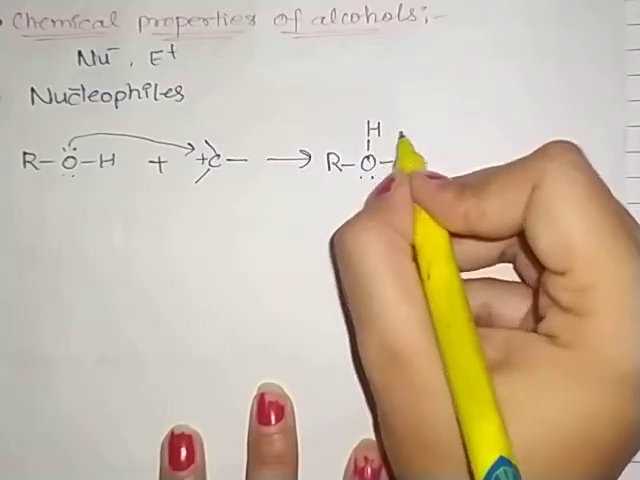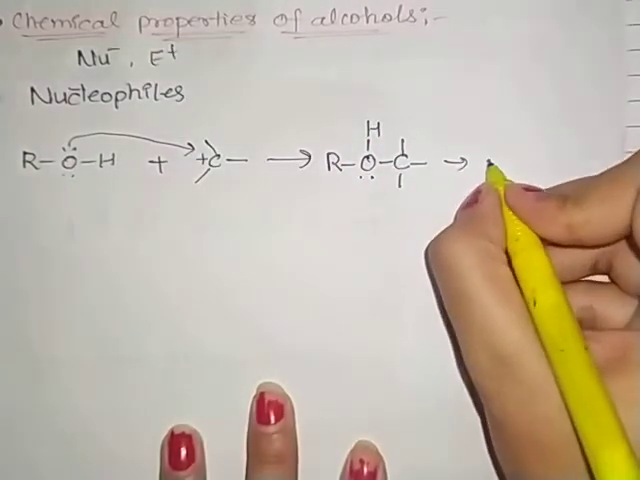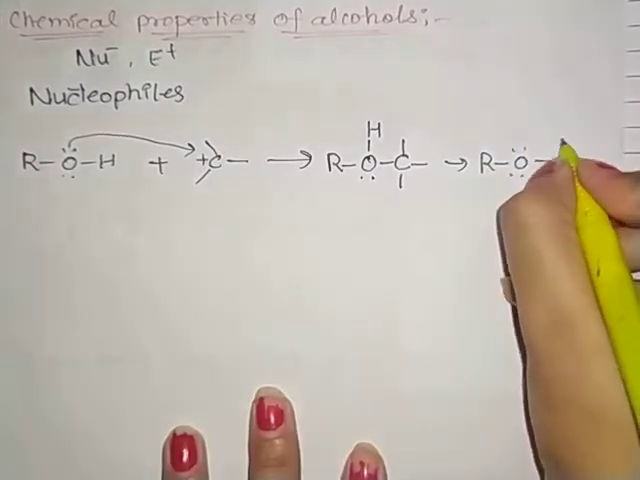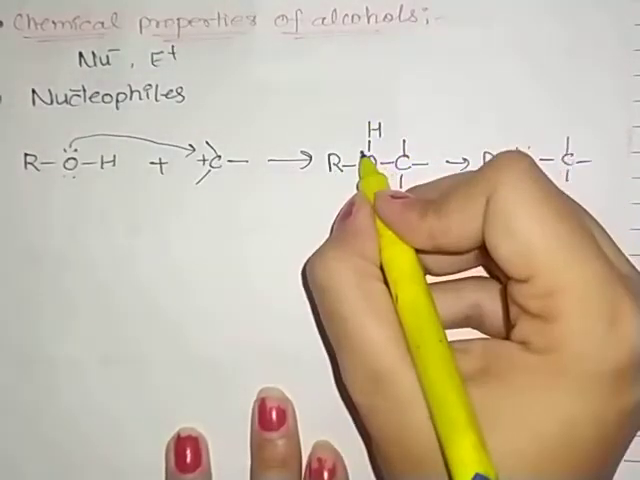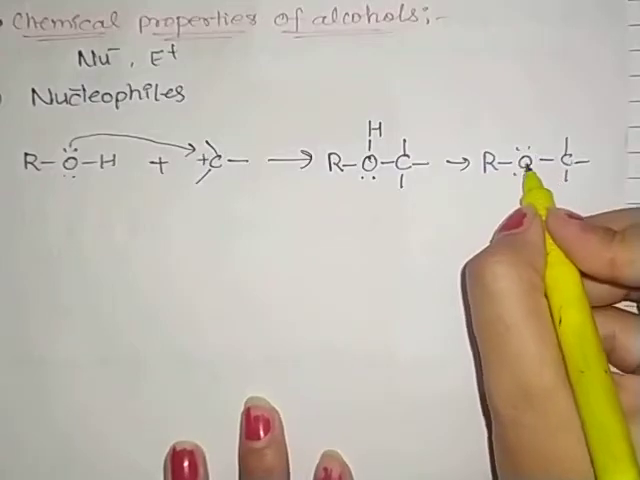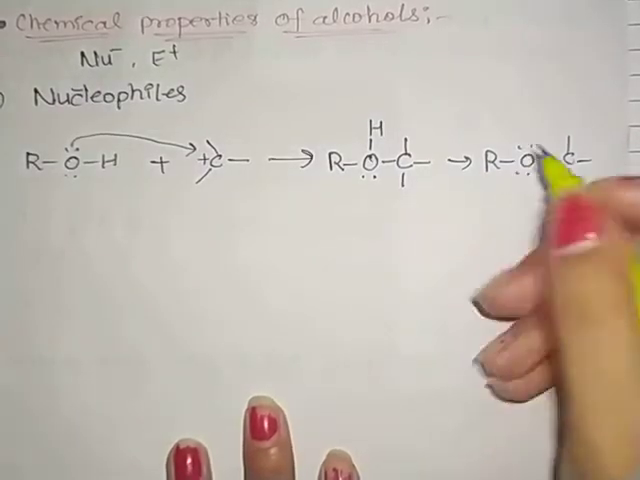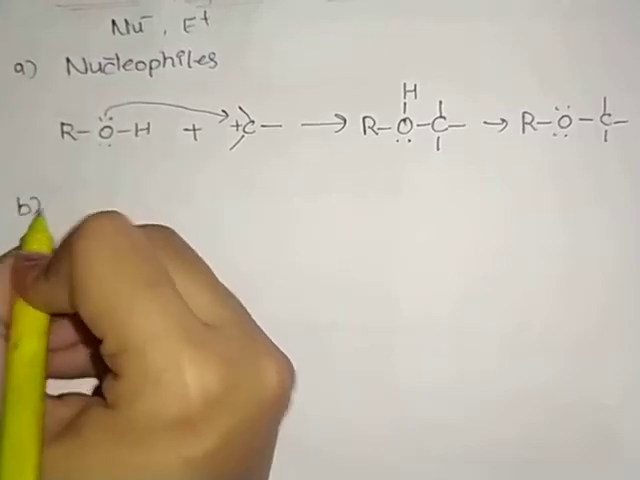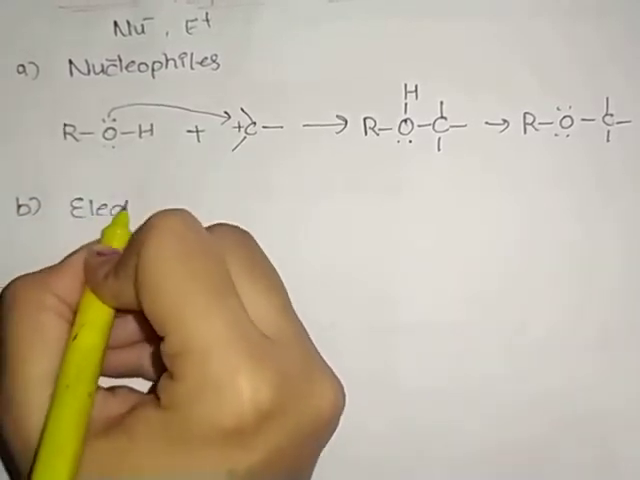Now in the next step, what will happen? This hydrogen is removed from here, so what we have is ROC. Hydrogen is removed, and the electron comes towards the oxygen atom. So this is how it acts as a nucleophile. And if it acts as an electrophile,